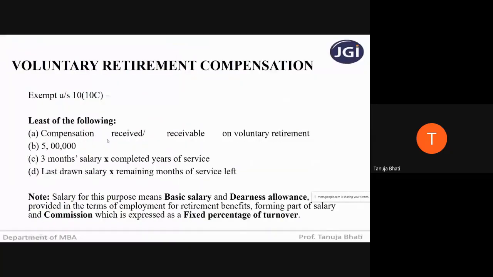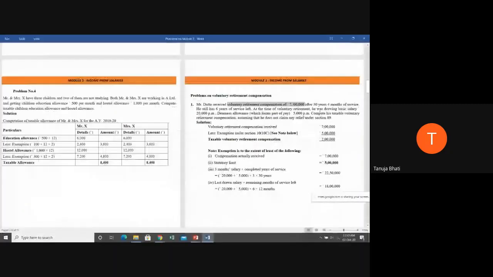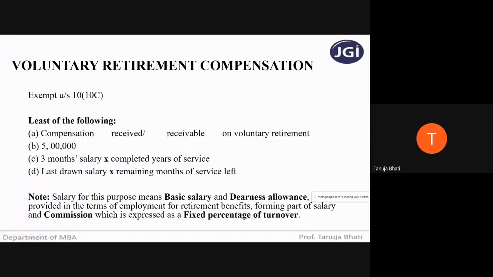Next, 3 months salary into completed years of service. So how many years is completed? 30 years, 4 months of service. So in terms of years, how many years is completed? 30 years. That is why we are multiplying it with 30. But 3 months salary. And salary for the purpose of VRC is basic, dearness and commission.